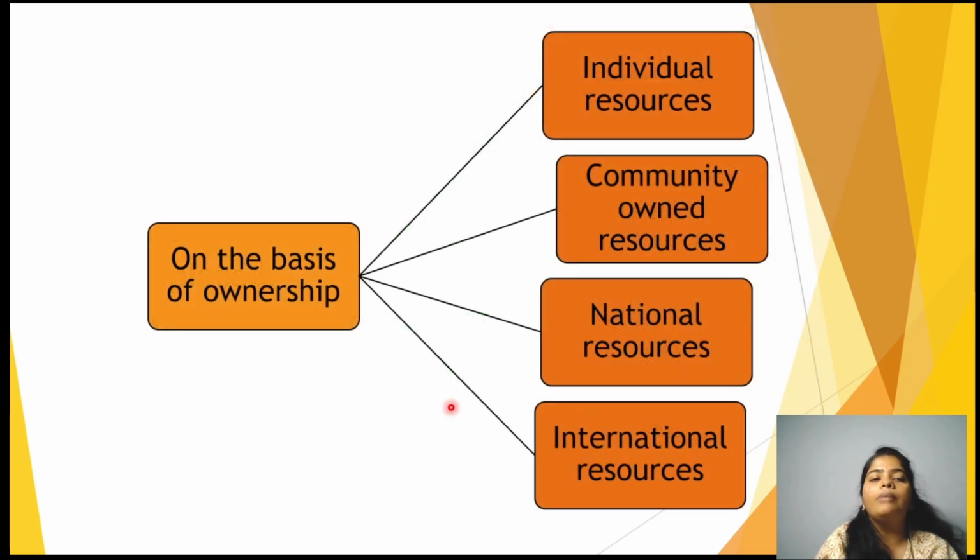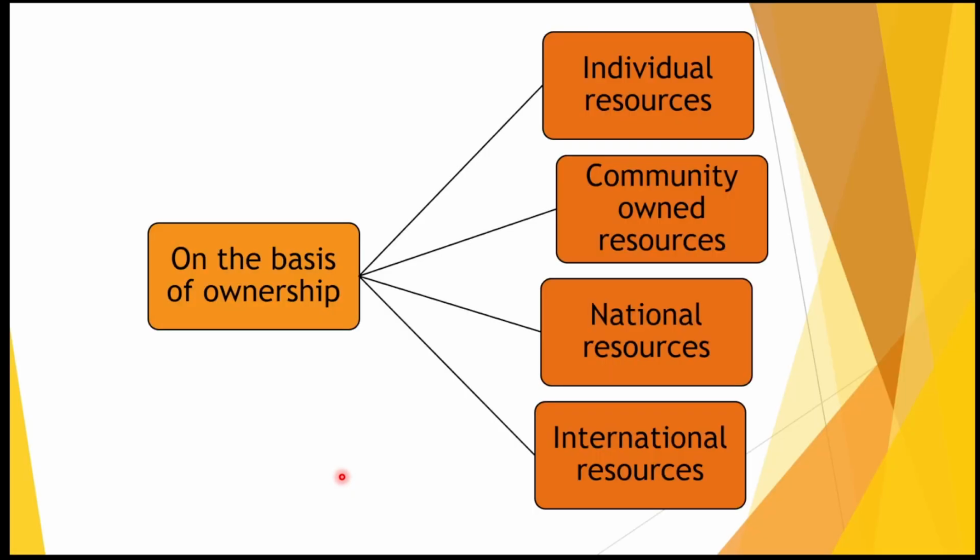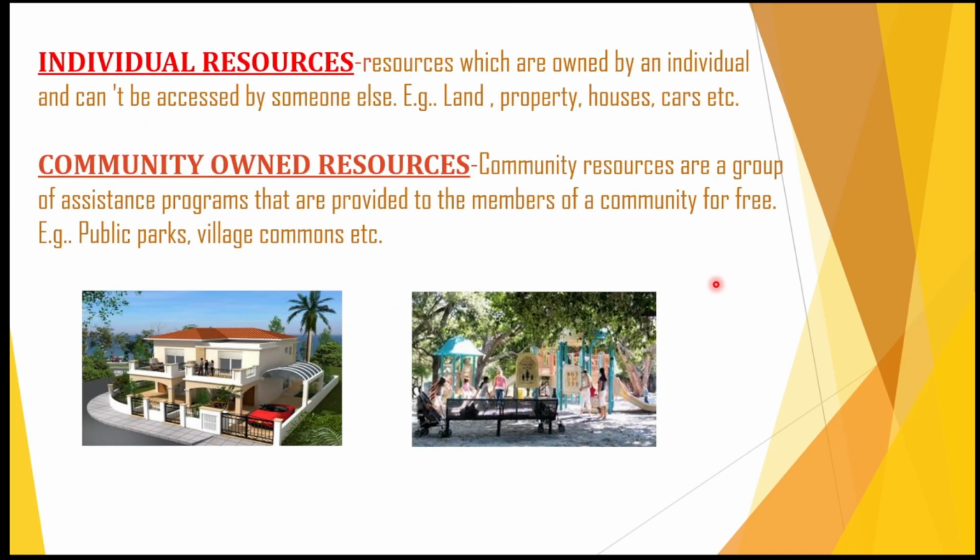Now next, if we classify the resources on the basis of ownership, we can classify them into individual resources, community resources, national resources and international resources. So when we talk about individual resources, usually the things which are owned by an individual, for example land, property, house, cars, etc. These are all individual resources.